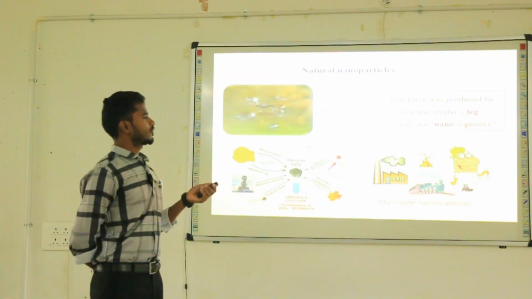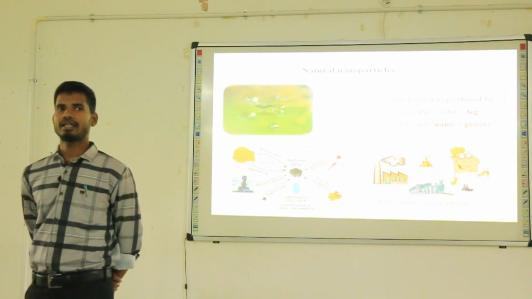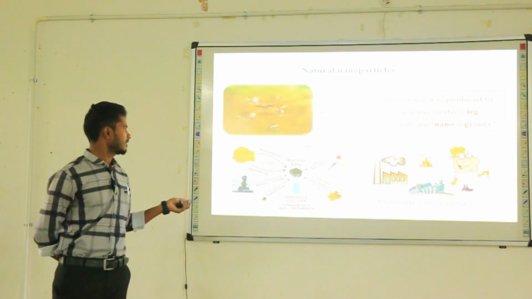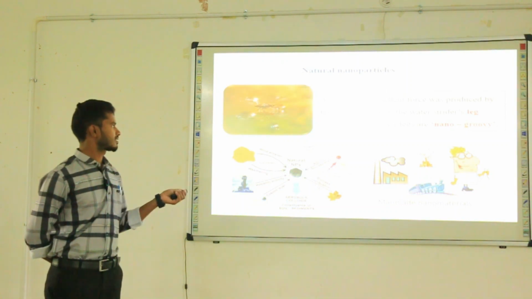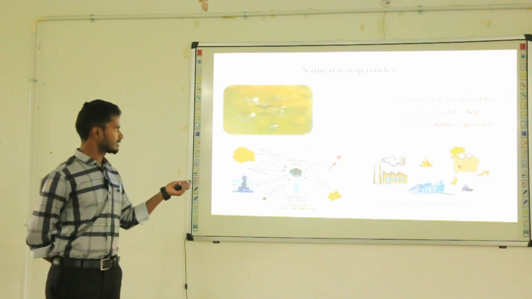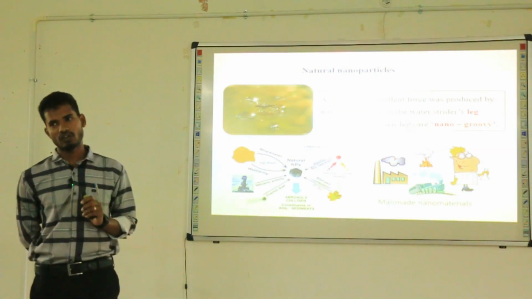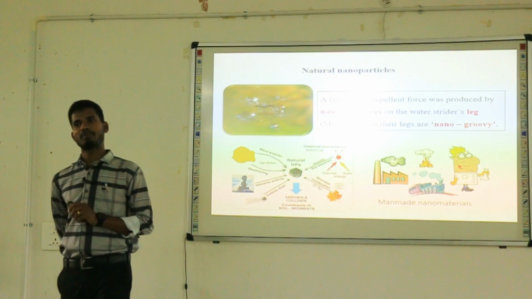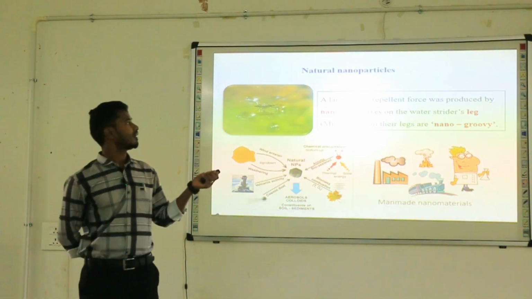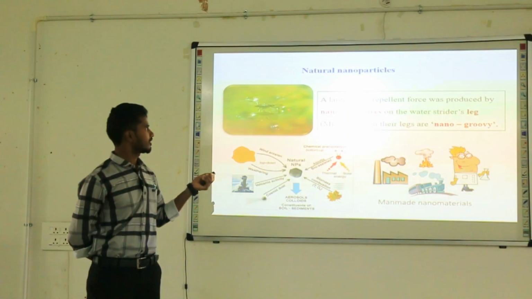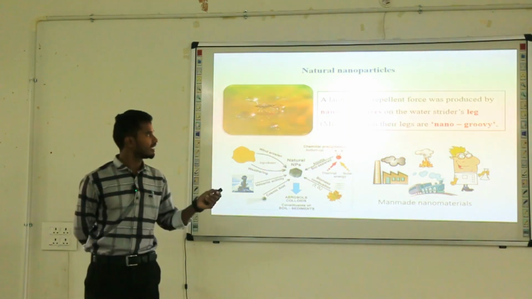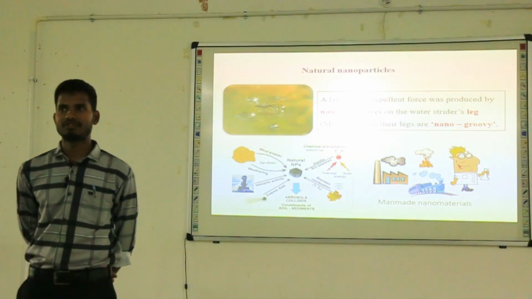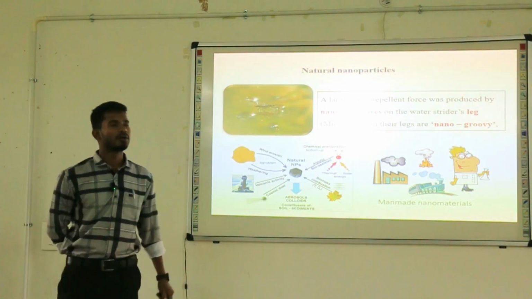Next one, natural nanoparticles and man-made nanoparticles. Nanoparticles which are formed due to weathering, wind erosion, volcanic activity, cosmic dust and chemical precipitation all come under natural nanoparticles, while man-made nanoparticles are engineered. An example of a natural nanoparticle is the large water repellent force produced by the nanostructures on the legs of the water strider insect.